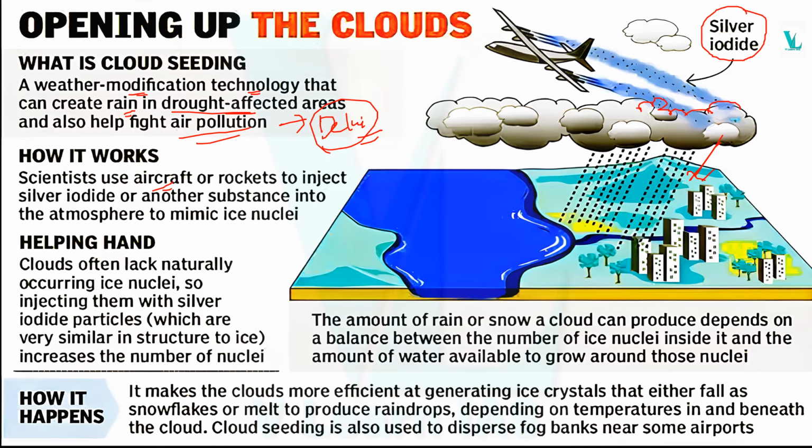And clouds often lack naturally occurring ice nuclei. So when injected with silver iodide particles, what will happen? It will lead to precipitation.